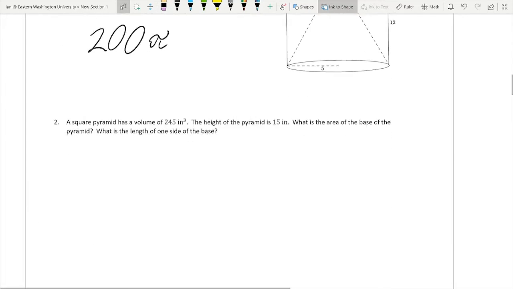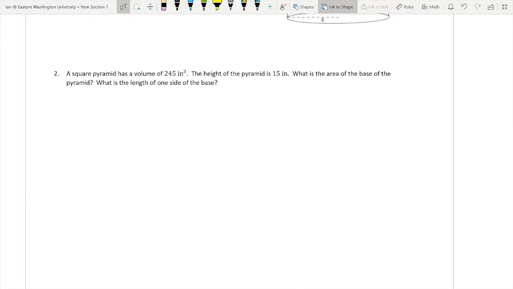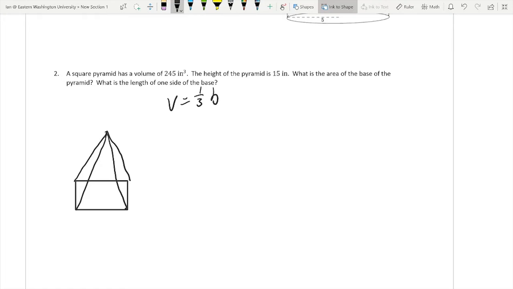A square pyramid has a volume of 245 cubic inches. I'm going to draw this out because that helps me. That always helps me, drawing it out. And then we're going to write out the formula. So volume equals 1/3 base area times height. So let's start filling things in. It has a volume of 245 cubic inches, so 245 is equal to 1/3. The height is 15 inches.